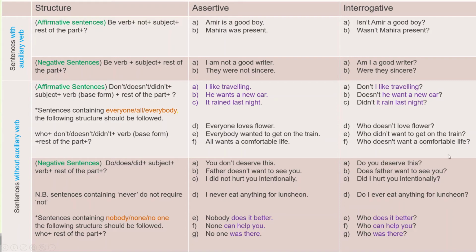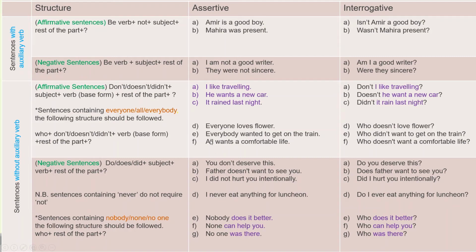Everyone loves flowers. This is an example of an assertive sentence, and of course it is in present form. And everyone is considered as third person singular. That's why we use the doesn't form for everyone. Who plus doesn't plus the rest of the part. Second sentence, everybody, it is also considered third person singular, but the tense is past tense. That's why we use didn't. Who didn't want to get on the train?